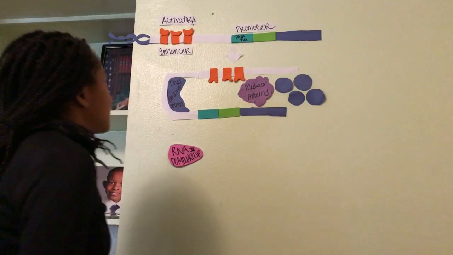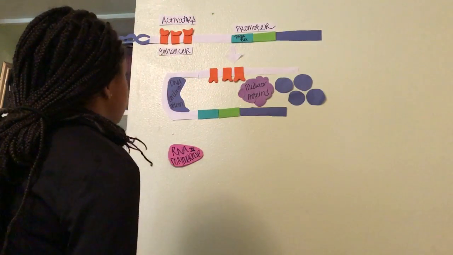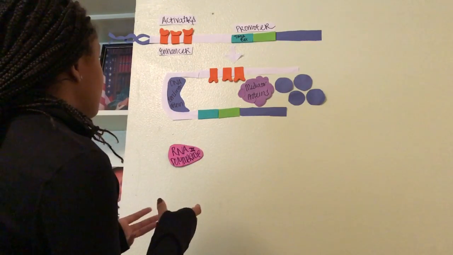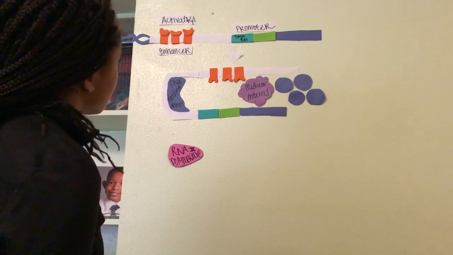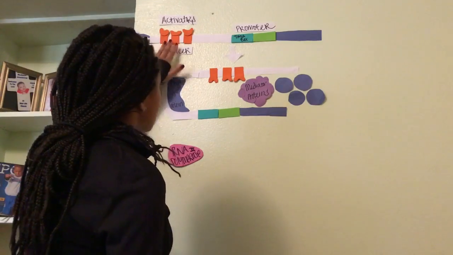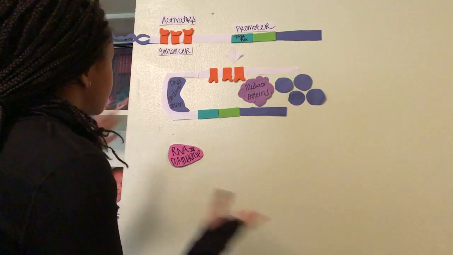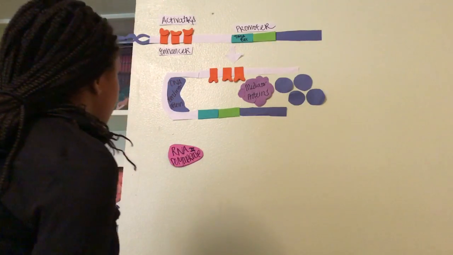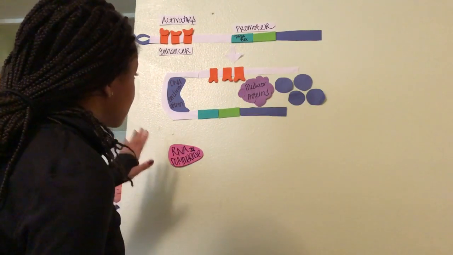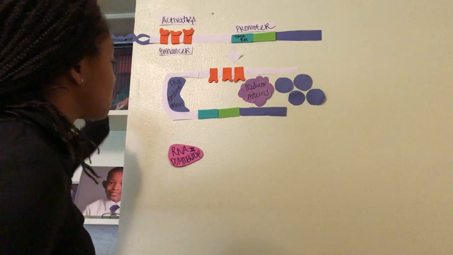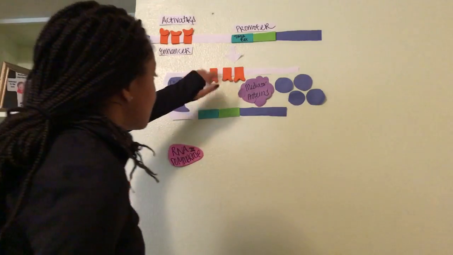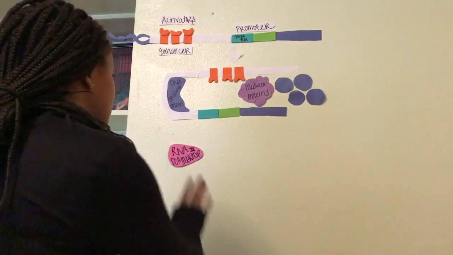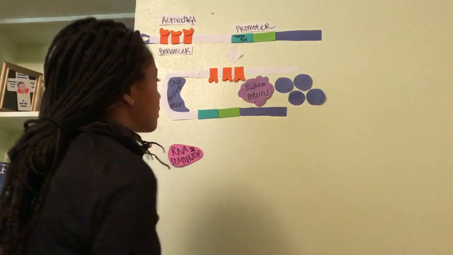Activator proteins bind to the distal control elements on the DNA, and the distal control elements are grouped together as the enhancer. The 3 activation sites make up the distal control elements. The DNA binding protein binds to the DNA and causes the DNA to bend over so that the enhancer is close to the promoter. Mediator proteins, general transcription factors, and RNA polymerase II are all nearby at this point.